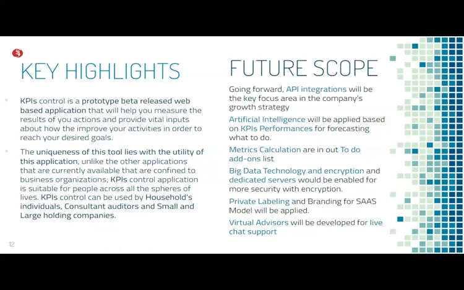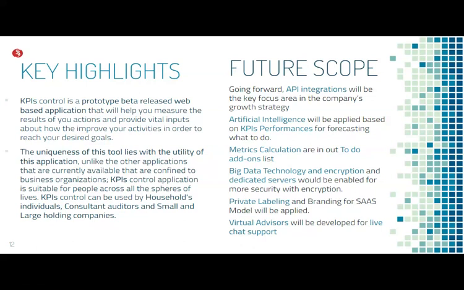Now in future, we are going forward with artificial intelligence and several API integrations for ready-built software that will be integrated in our system. Metric calculations are obviously on our to-do list of actions. We will enhance this technology or application into big data technology in the upcoming days, with encryption and several dedicated servers for your data security and confidentiality.